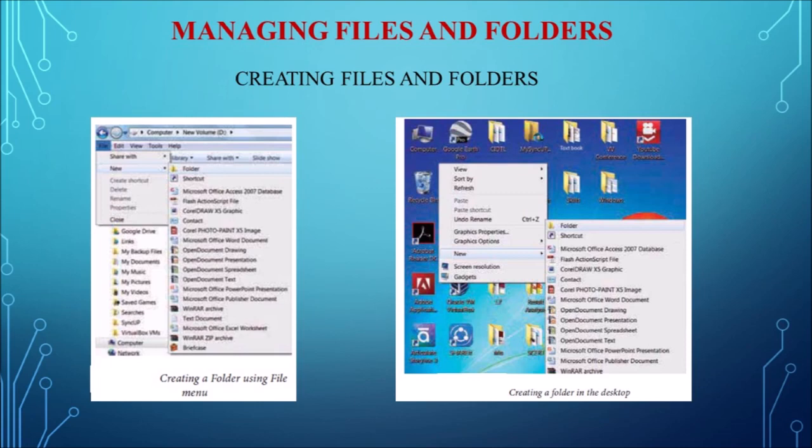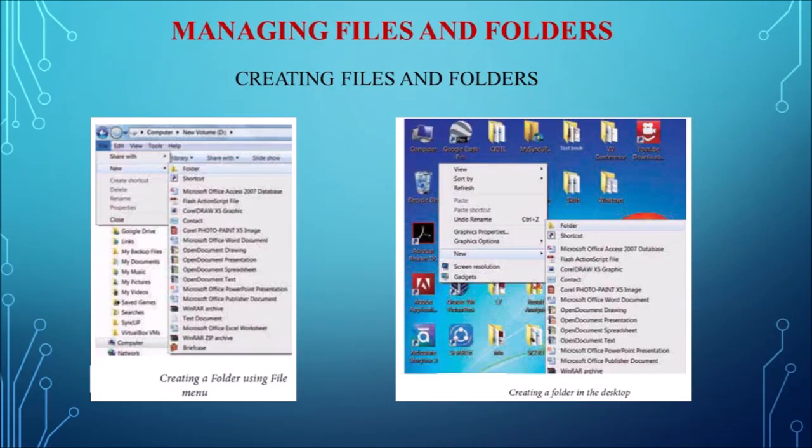For example, select E colon, click on the file which will be available in the menu bar, the top left corner, file, in that new, and in the sub menu select folder. So a new folder is created with the default name new folder. So whatever folder you are creating, the default name is new folder. So type the folder name and press the enter key. So then the new folder is created. This is the method 1.